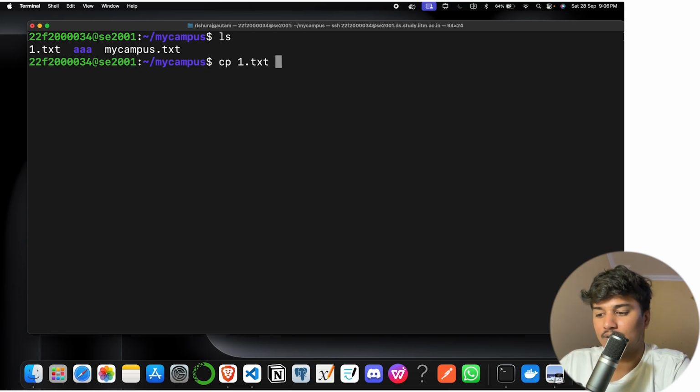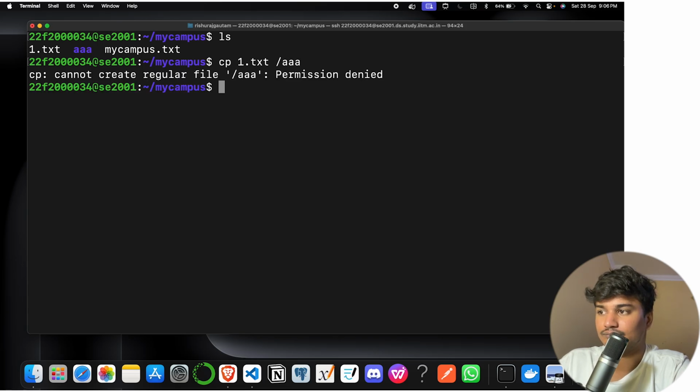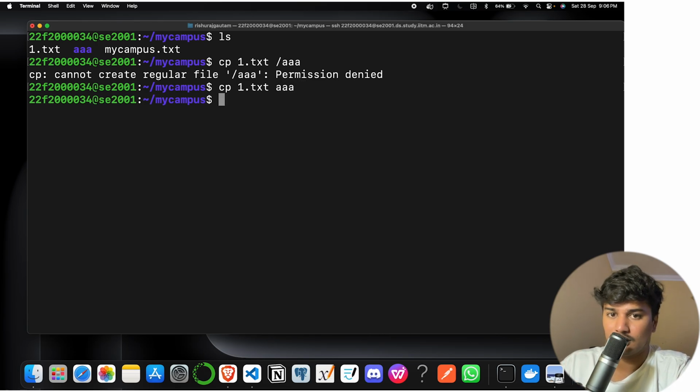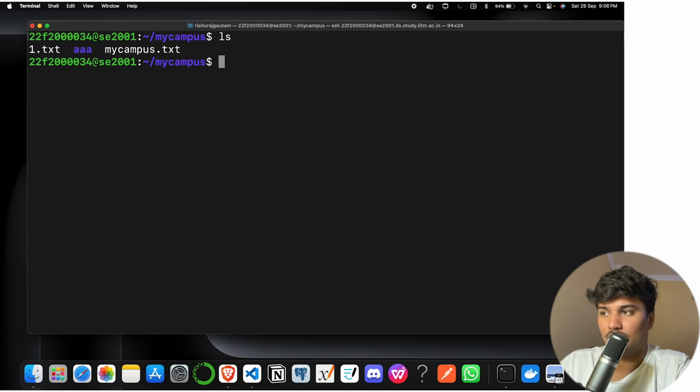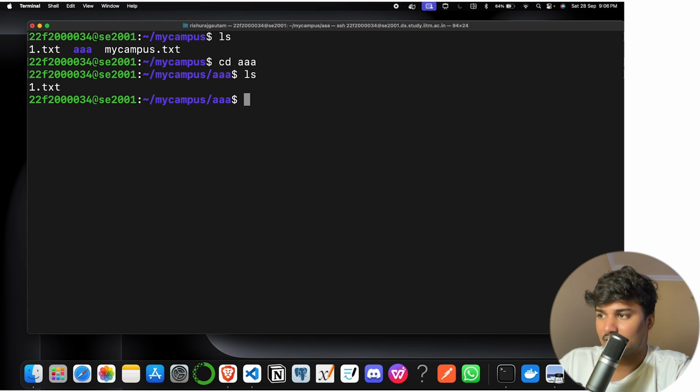So I write AA, and it is copied to the AA directory. Let's go into the AA directory and check, and you can see there is one file, 1.txt.